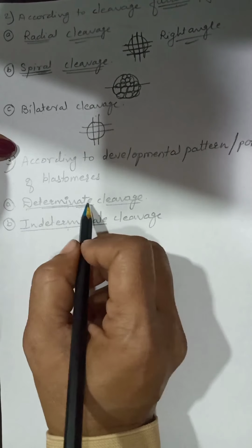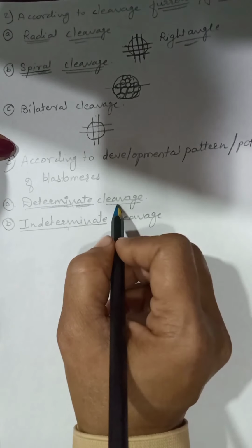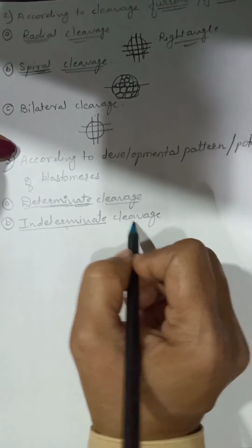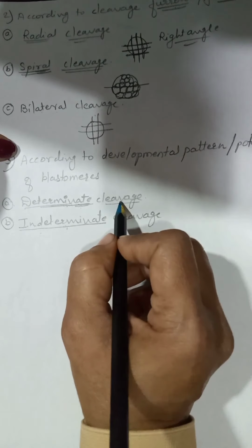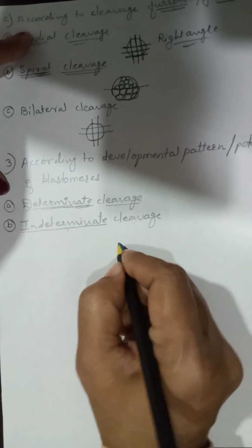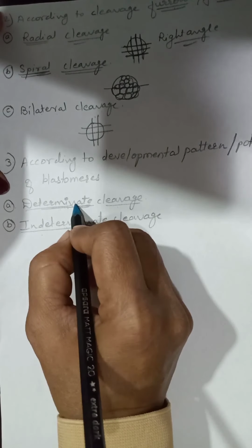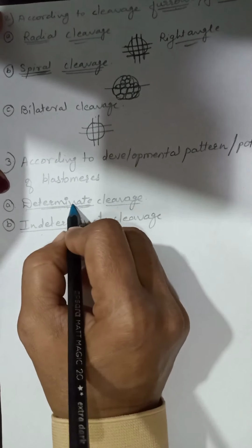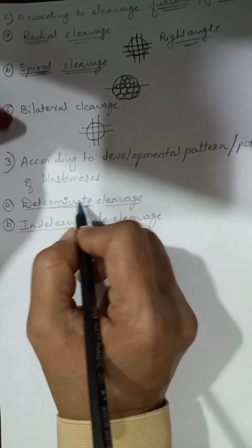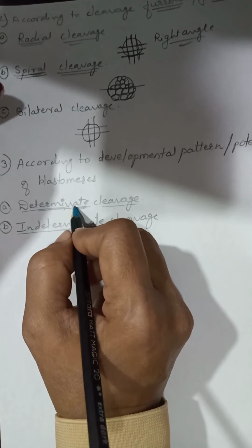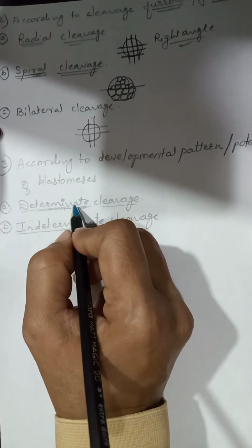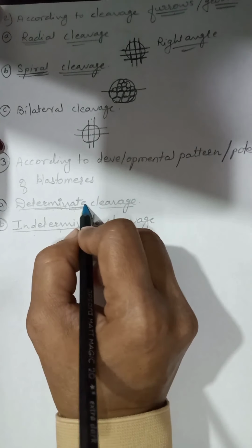Here also in cleavages, there is determinate cleavage and indeterminate cleavage. Determinate cleavage means the cleavage is pre-decided: which cell forms which organ is known, and according to that, the cleavage happens.